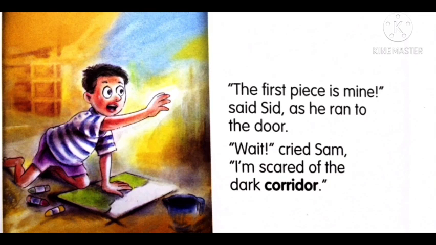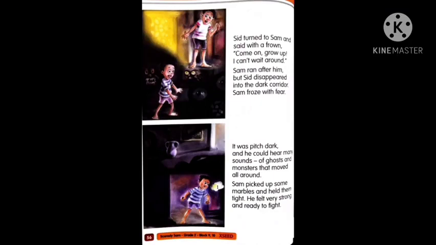What is he scared of? He said that I am scared of the dark corridor. So mother is in the kitchen. They are doing something in the drawing room. So they want to go to the kitchen and he is scared of the corridor. Now let us see what is happening on the next page. Page number 56. Can you see there?